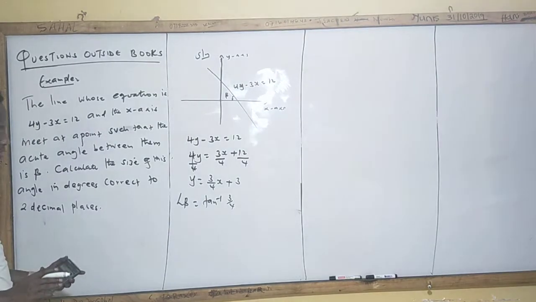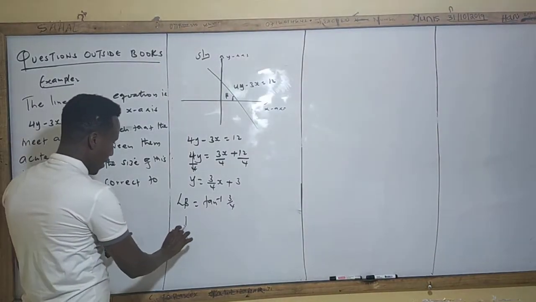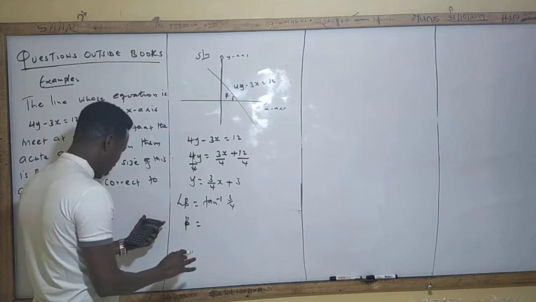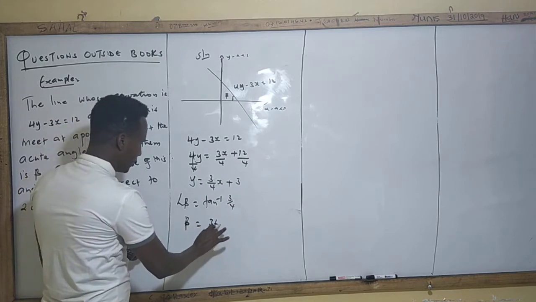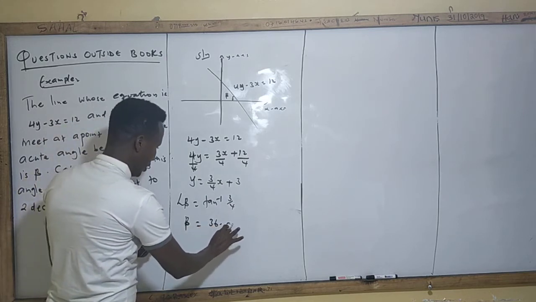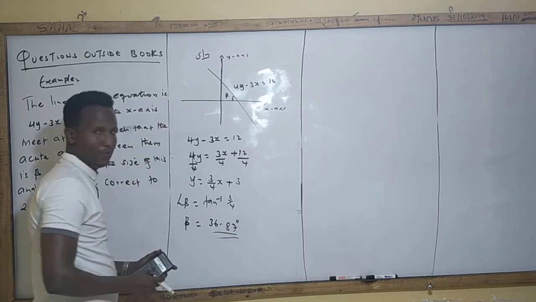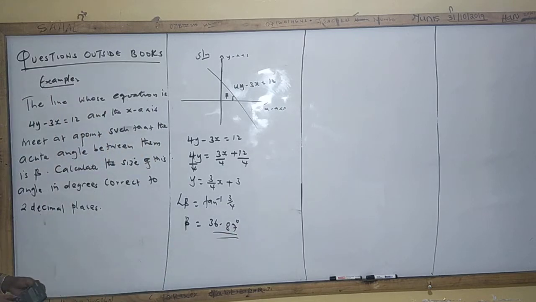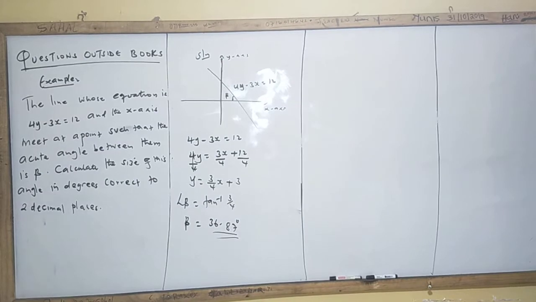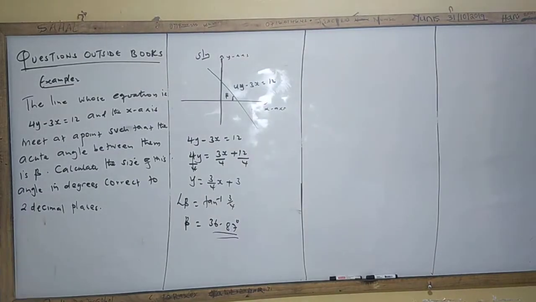Follow the instruction, guys. Therefore, our beta is equal to 36.87 degrees. Just understand that, okay? Guys, understand that, okay? It's very, very easy, by the way.